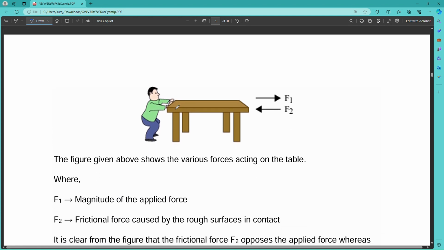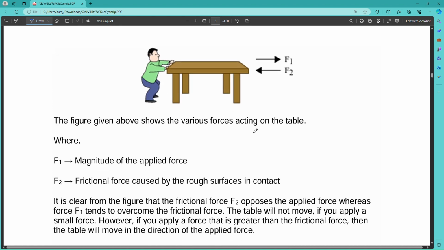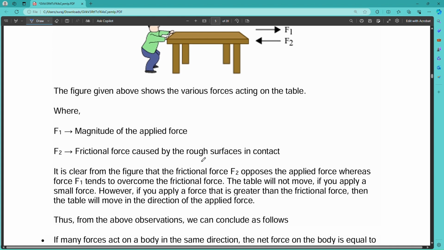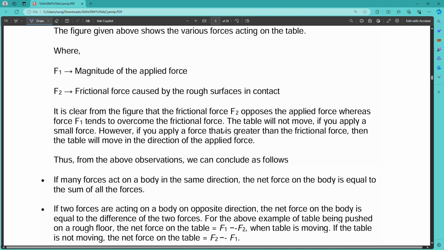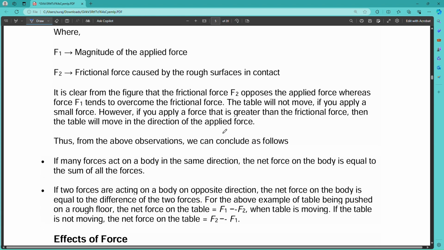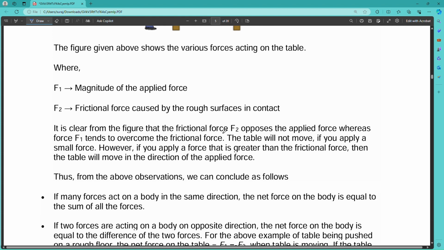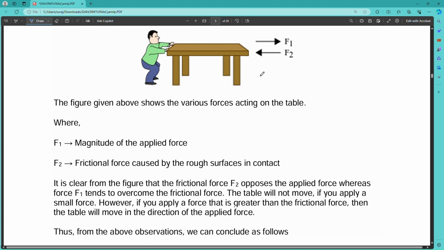Here is a table with two forces applying. The person gives an F1 force in this direction, and the table, which resists moving from its original position, gives a force F2. F1 is the magnitude of the applied force and F2 is the frictional force caused by the rough surface in contact, the contact between the ground and the table. If the two forces are equal, the object will be in a rest position. If F1 is greater than F2, then the table will move in this direction.